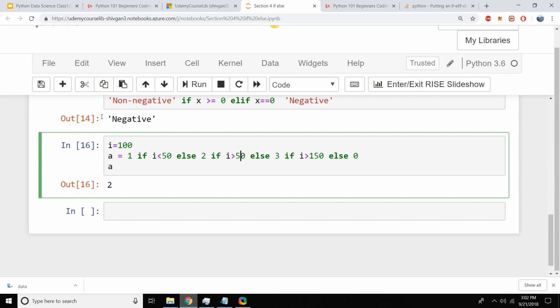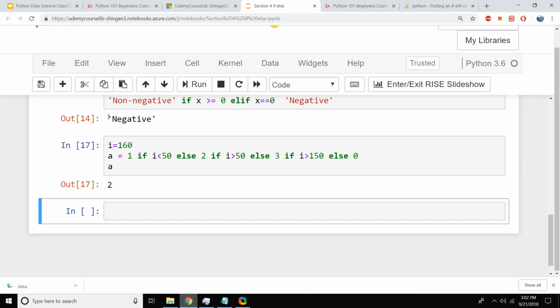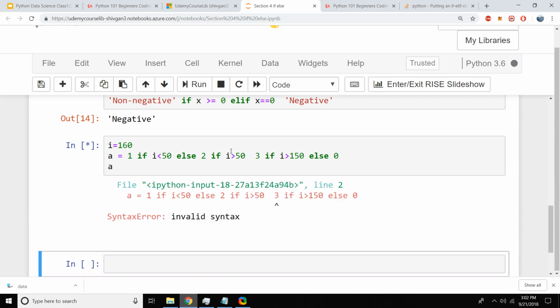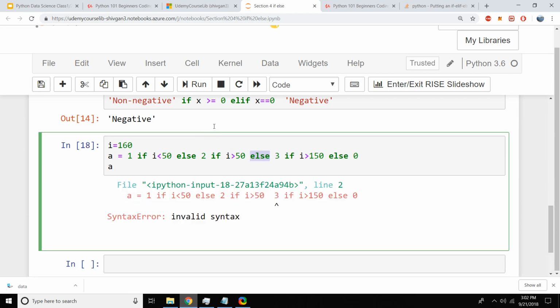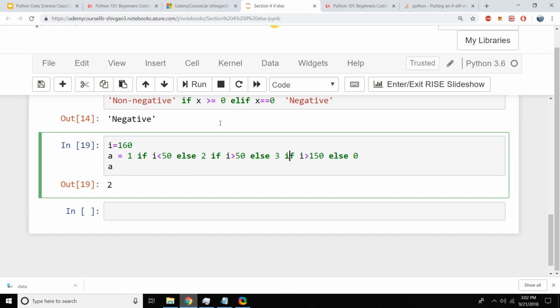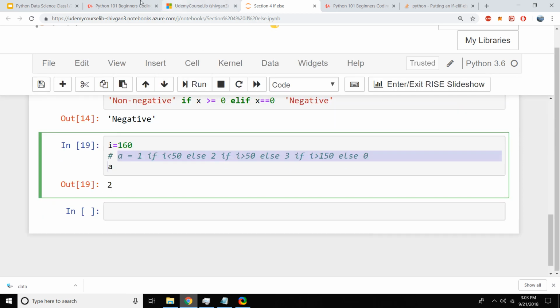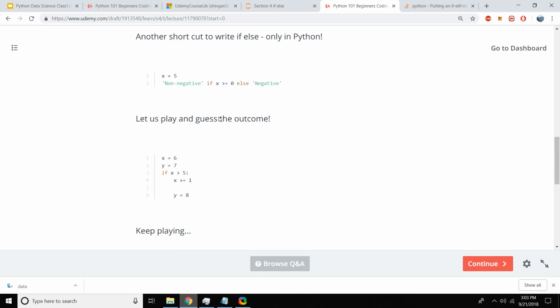If i is greater than 160, you see, else 2 if i is greater than, and it's not able to go to the other part, which is else 3. It's still here, i greater than 0. So you see, it gets complicated. So this is not recommended when you want to write longer sentences. So we're going to use only this one.